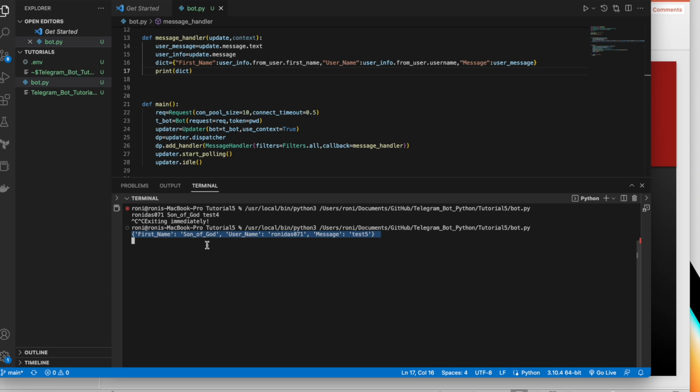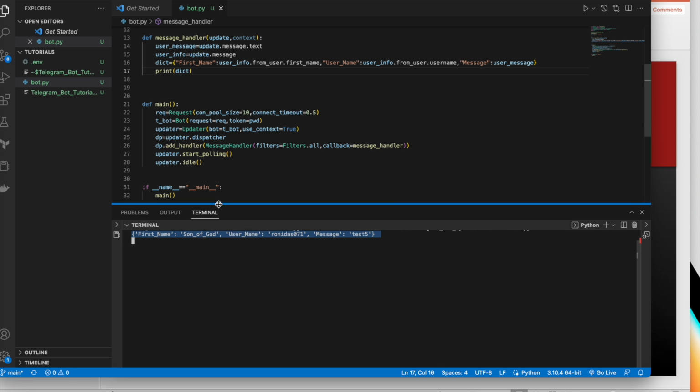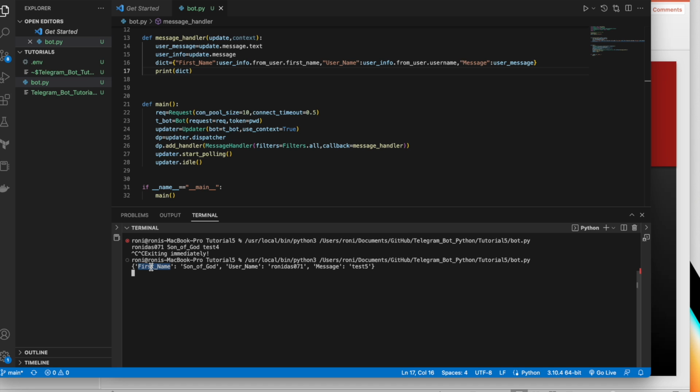That's it. And if you just want to reply something to the group, you can basically do it as well. That we will actually learn in the next class. Basically all these things are possible, but in this tutorial we are going to do the user information, like what the user sent, what the username of the user was, and what the first name of the user was. All those things are going to be checked here.